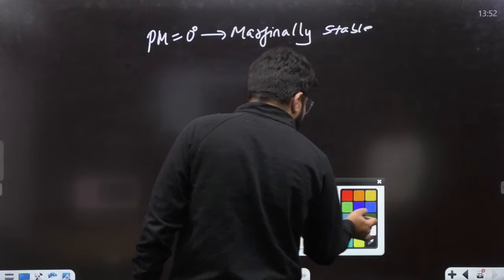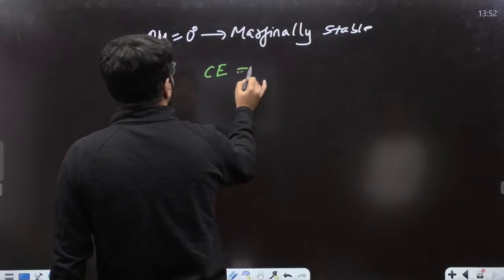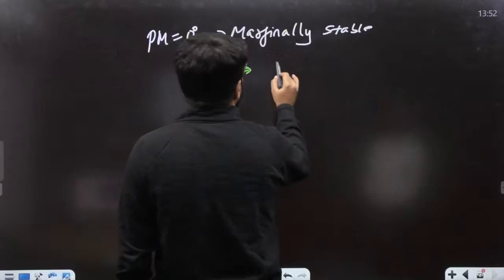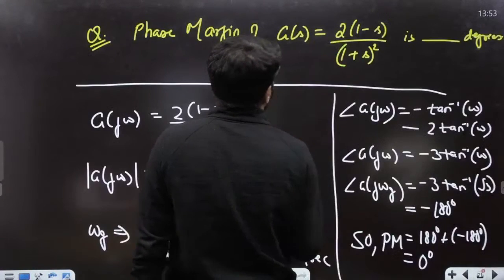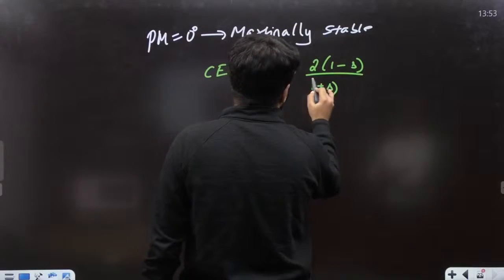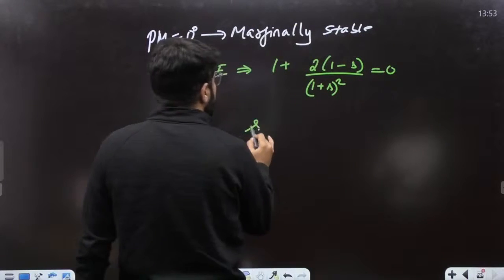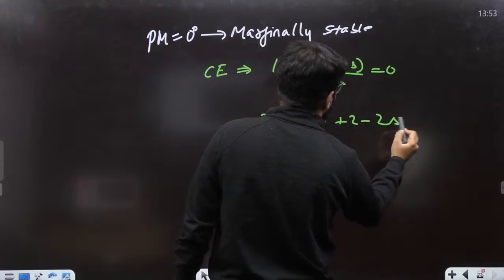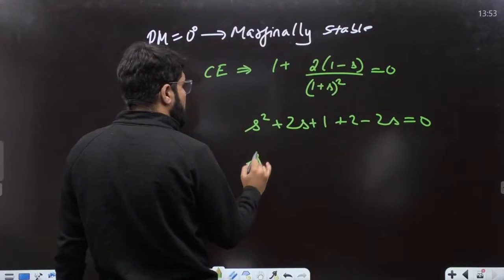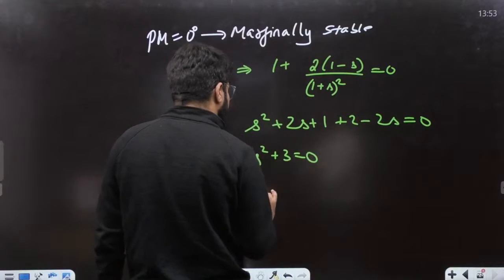What is the characteristic equation, dear? If you just want to confirm once again, the characteristic equation 1 plus G(s) equal to 0 gives 1 plus (2(1 minus s))/(1 plus s) whole square equal to 0. So s square plus 2s plus 1 plus 2 minus 2s is 0. So 2s got cancelled. S square plus 3 equal to 0.